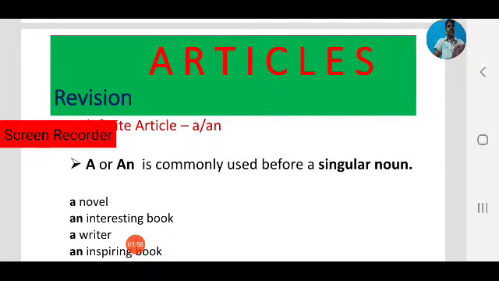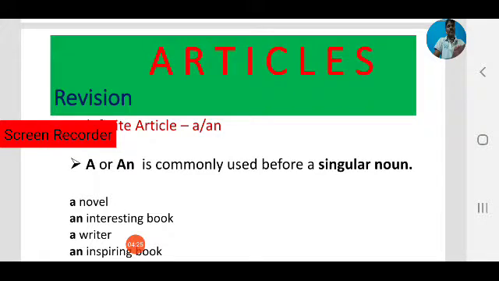The usage of articles is not based on vowel letters. It is based on vowel sounds. Always keep in mind vowel sounds or consonant sounds. The sound of the words is the most important, not the first letter of the words, but the first sound of the words. So based on that we can use a or an